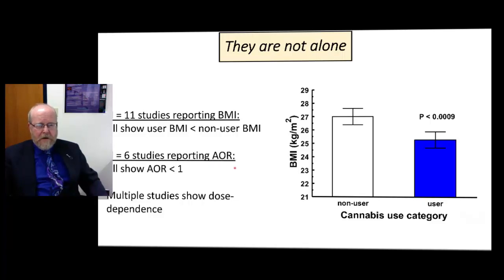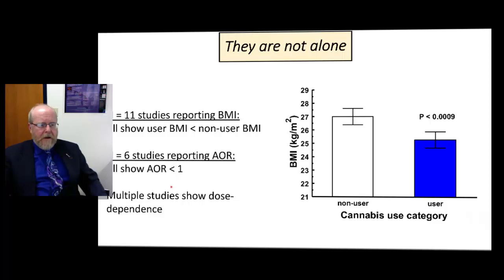And our odds ratio is basically the relative rate of obesity or overweight in cannabis users divided by the rate in non-users. And so you would see a value less than 1 if you have less obesity in cannabis users, and that's exactly what we saw. All the studies show adjusted odds ratio less than 1.